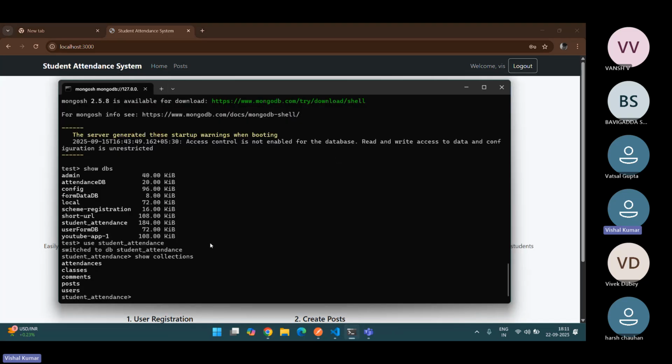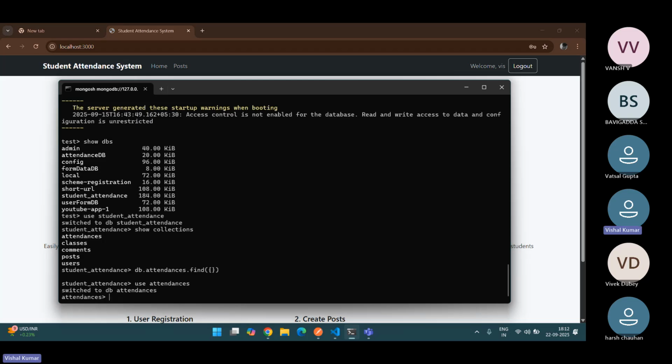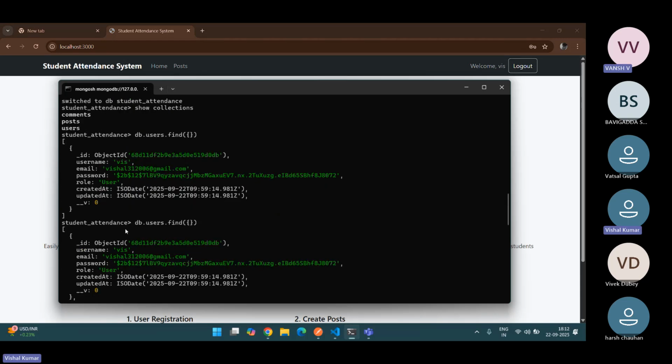Here, if I use the attendance dot find, I think something is an error. I don't know whether the spelling is correct.